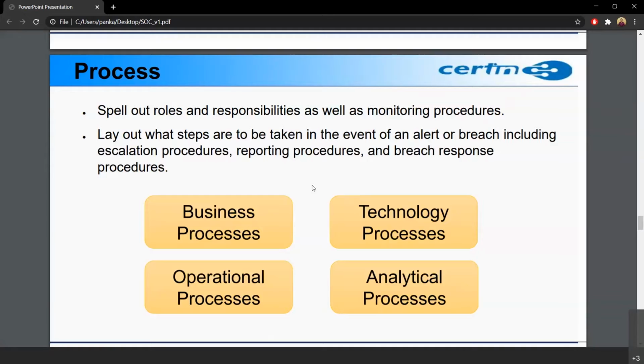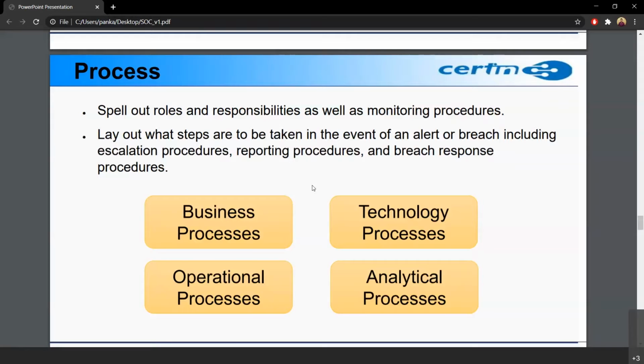So we should know that if a breach has occurred, what is the reporting procedure? What is the response procedure? It should not be that the breach has occurred or something is down, and we don't know what to do. We should have a process set before an incident occurs. Okay, so processes are very important in a SOC. And this is also a changing process. Suppose one incident occurs and we followed some process and we found that no, this is missing. So that needs to be updated. So processes are not made at once, they are not fixed, they are to be updated regularly. Cyber security is an ever changing process, so we can't just sit around.